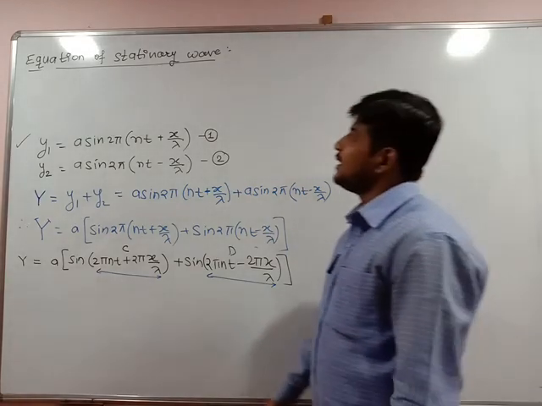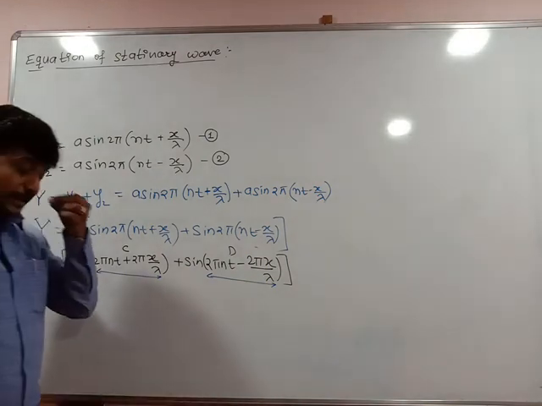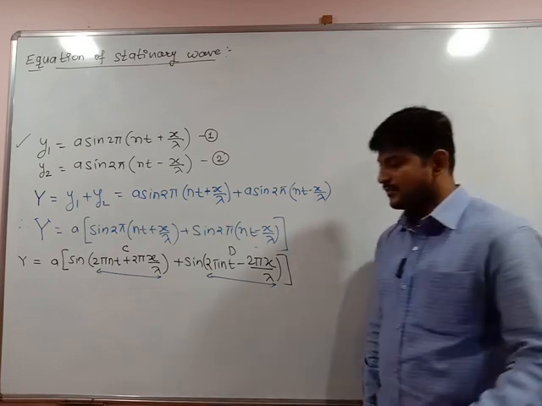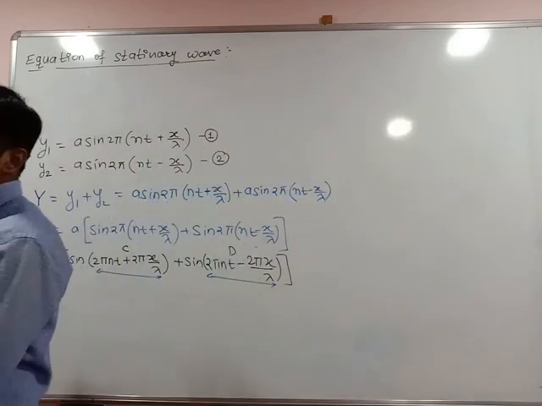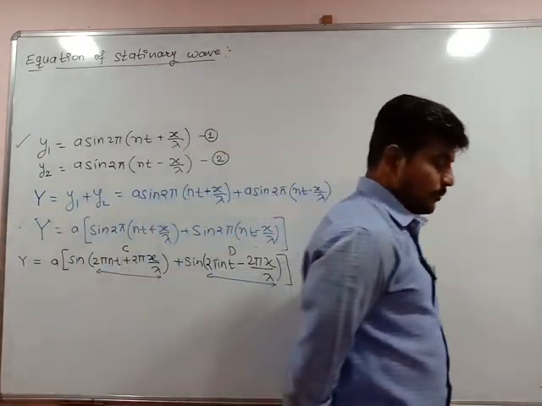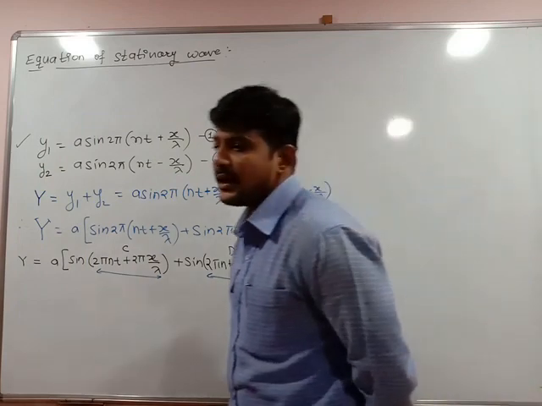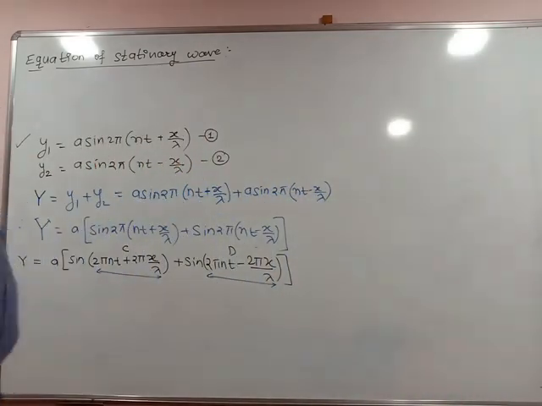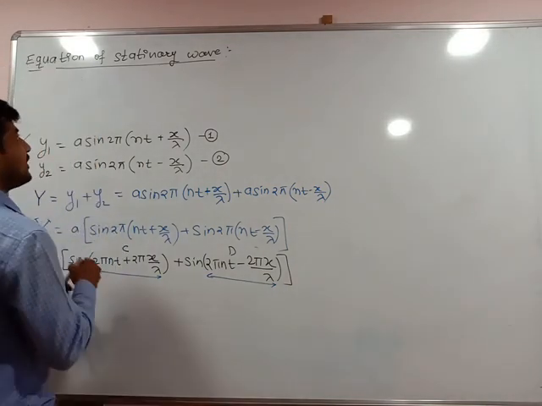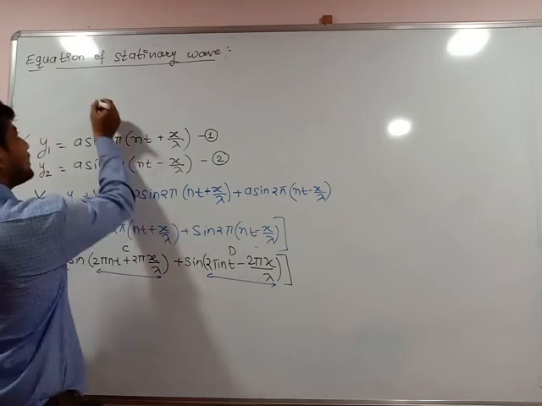Students, today we see the next part of stationary wave, that is resultant displacement of stationary wave. How is the stationary wave formed? Yesterday we discussed the incident wave traveling in a positive x direction, and the same wave which is reflected from the boundary of a rigid support, traversing in the negative x direction. The incident wave and reflected wave interfere with each other. They produce a resultant wave in the form of loops. That resultant wave is called the stationary wave.